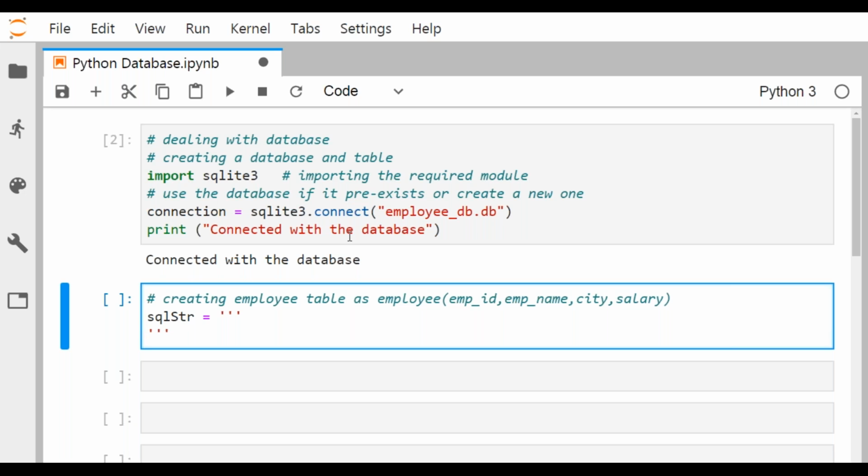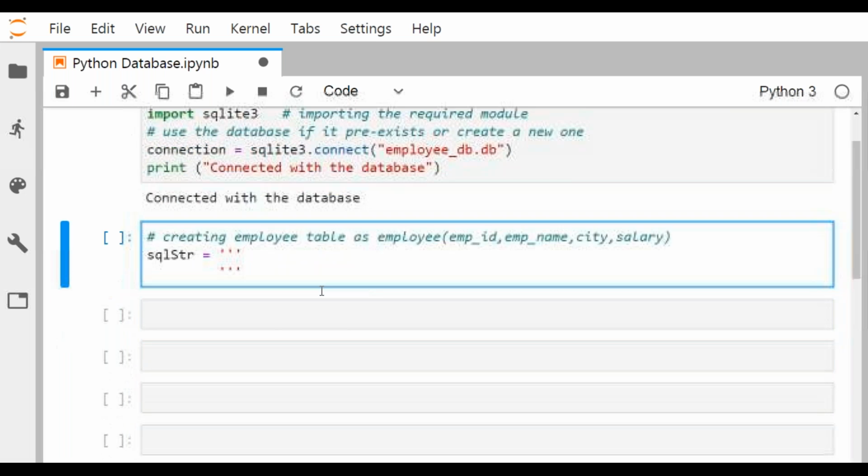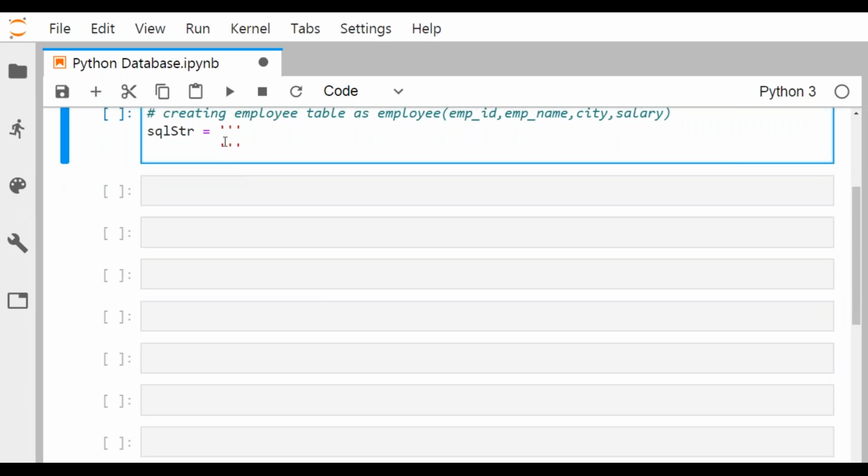It is a common practice to write long SQL queries divided into multiple separate lines. Why? Because a long SQL query is very difficult to read and understand. So to increase the readability of the query, it is a common practice to write the query in multiple lines. You know that whenever you have triple single quotes or triple double quotes in Python, that means you are writing multi-line text.